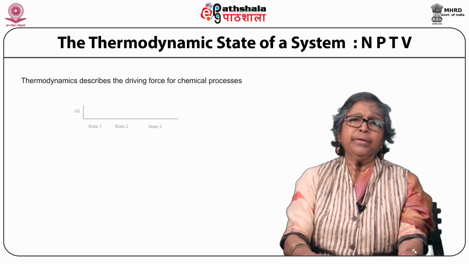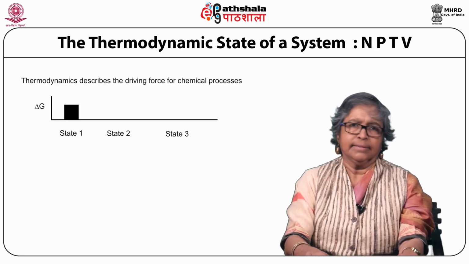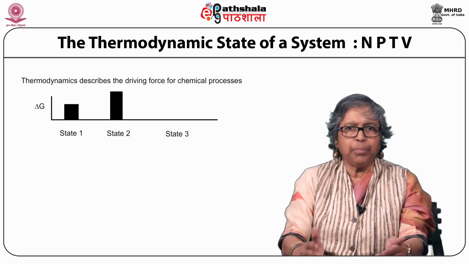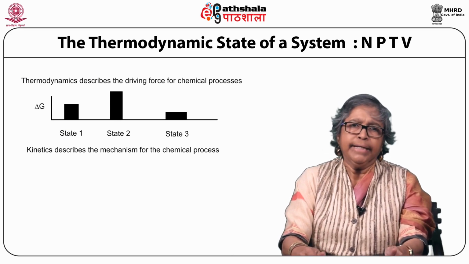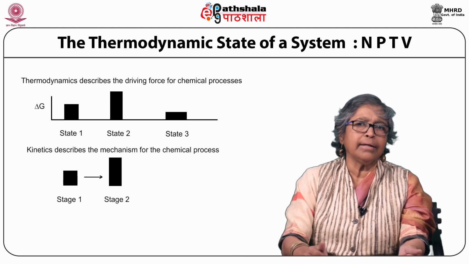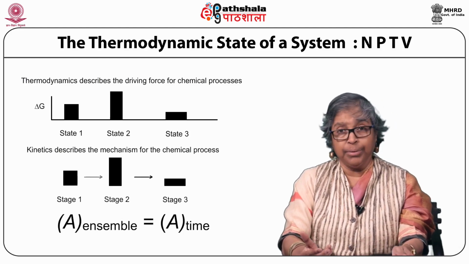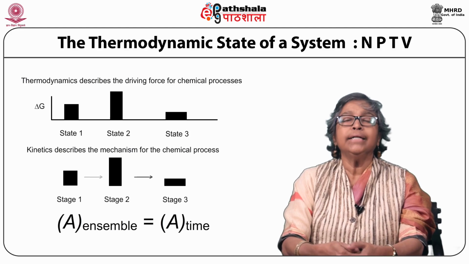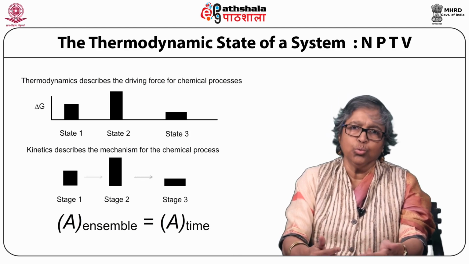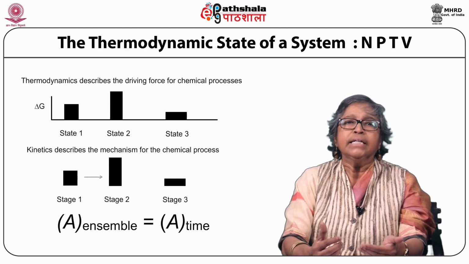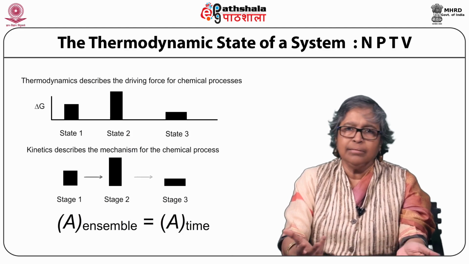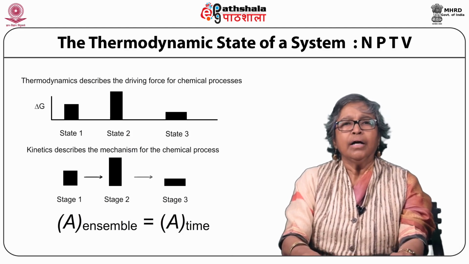The thermodynamic state of any system can be explained by N, P, T and V. Actually, one can take any three of the variables because they are related; any two, like P and V, and P and T, can be dependent on each other by Charles and Boyle's law.